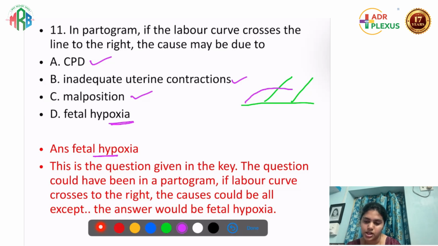Okay. So in the curve on the right there is a delay in labor. அதனால the causes may be cephalopelvic disproportion, inadequate uterine contraction, and malposition. Nothing இருக்கும் fetal hypoxia, there's no relation.